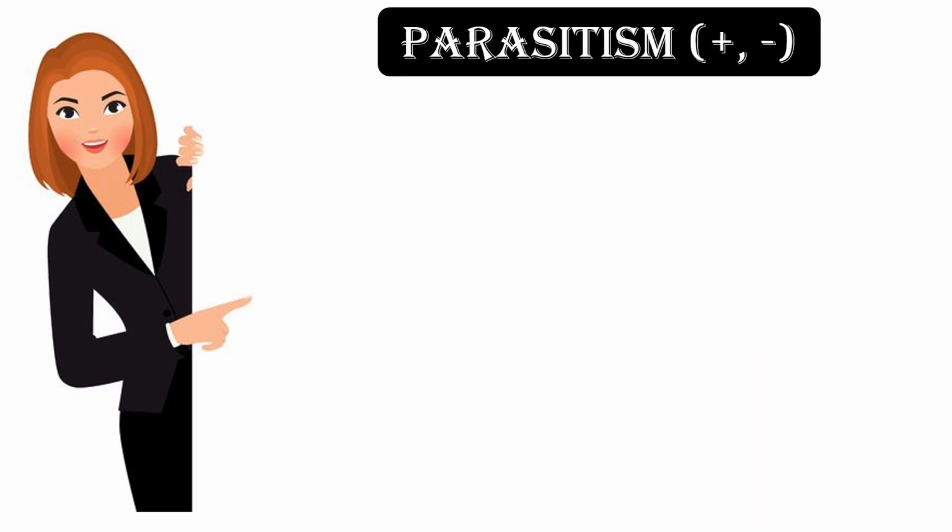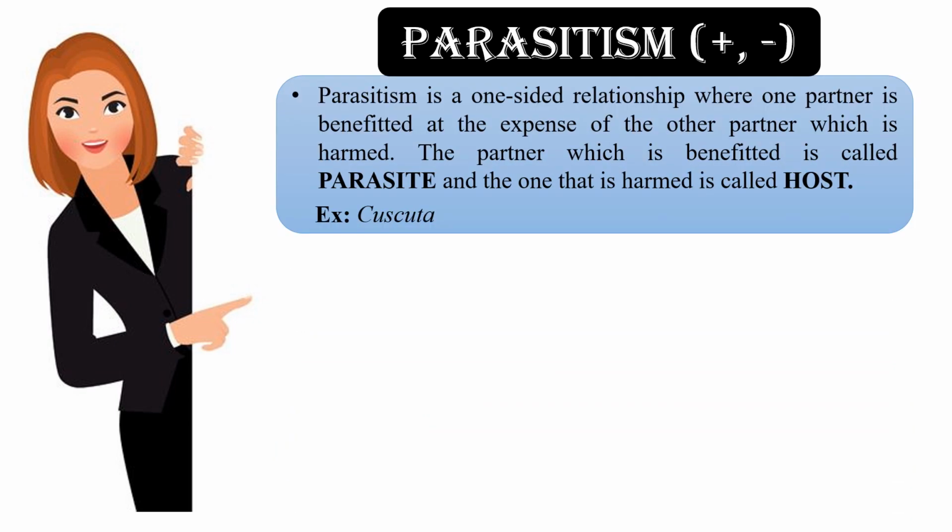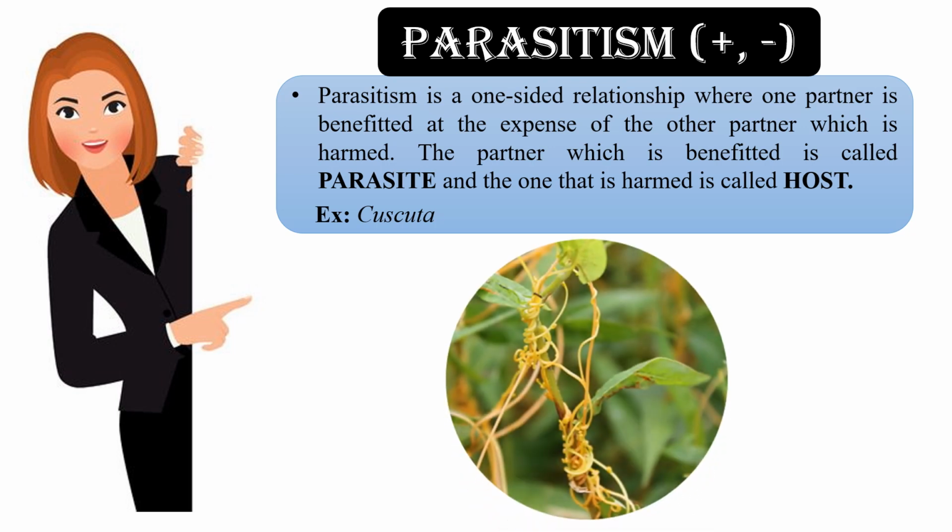The last type of negative interaction is parasitism. Parasitism is a one-sided relationship where one partner is benefited at the expense of other partner which is harmed. The partner which is benefited is called the parasite and the one that is harmed is called the host. Example here is Cuscuta. Cuscuta is a parasitic plant that has no root and leaf but only stem which grows on other autotrophic plants to obtain food with the help of Haustoria.